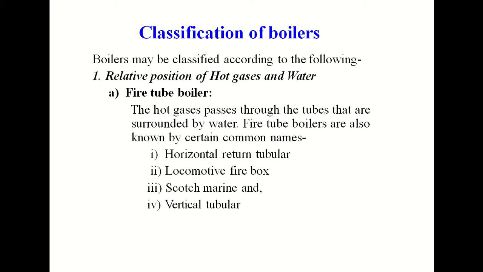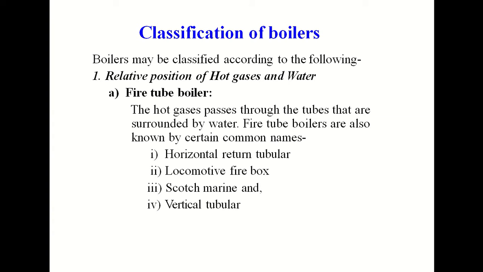Now we will see the classification of boilers. Boilers may be classified according to the following ways. The first we will consider is the relative position of hot gases and the water. Depending upon the hot gases and water flow, the boilers will be divided into two parts. The first is fire tube boilers and second is the water tube boilers. Now we'll see the fire tube boilers.